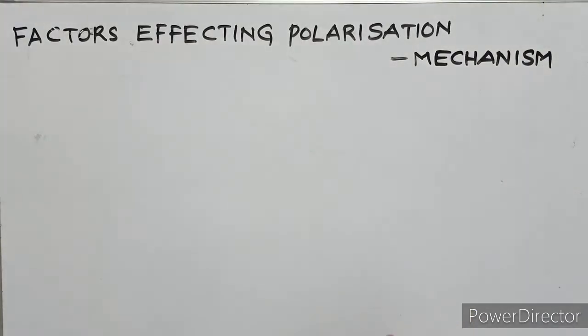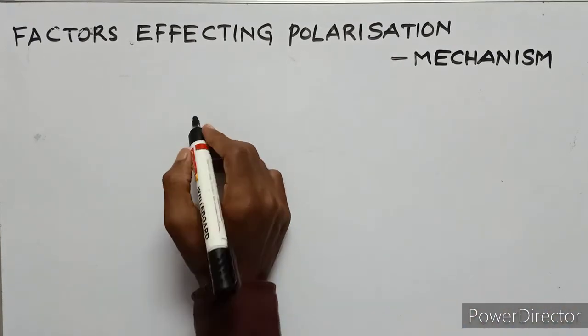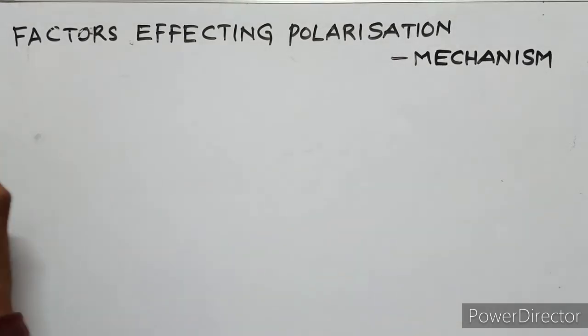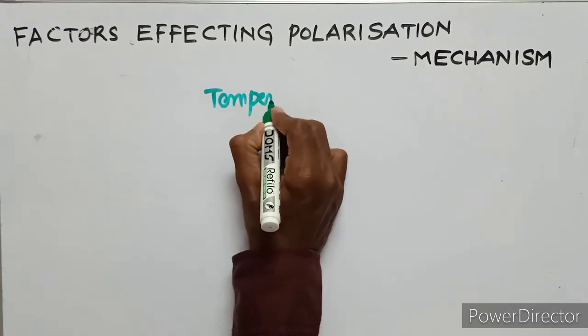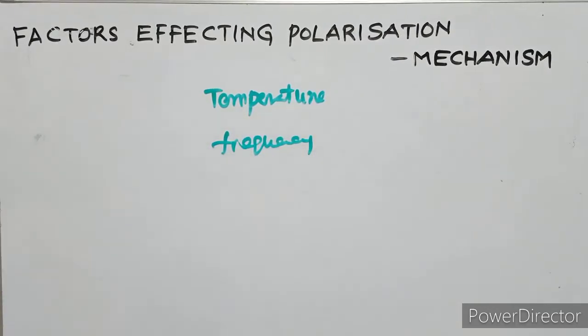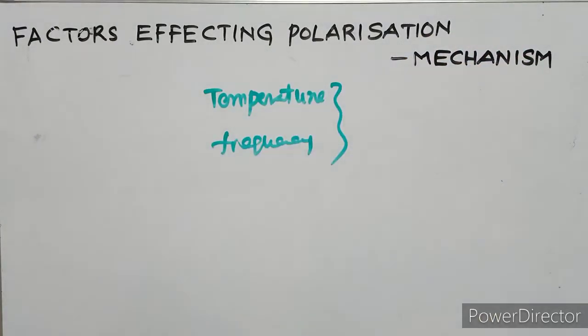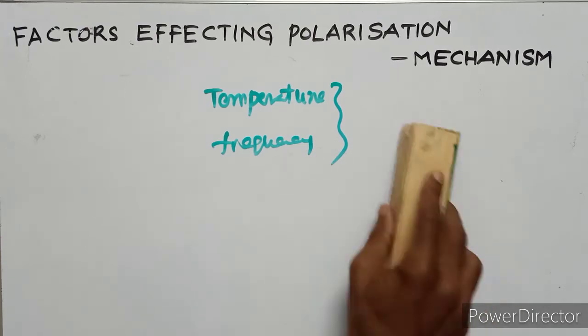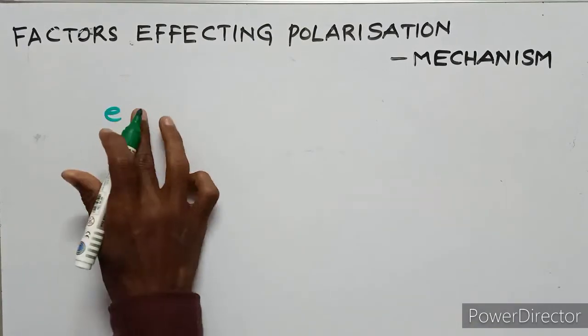Factors affecting polarization mechanism. What are the factors affecting polarization? There are 2 factors: temperature dependence and frequency dependence. First, the temperature dependence.